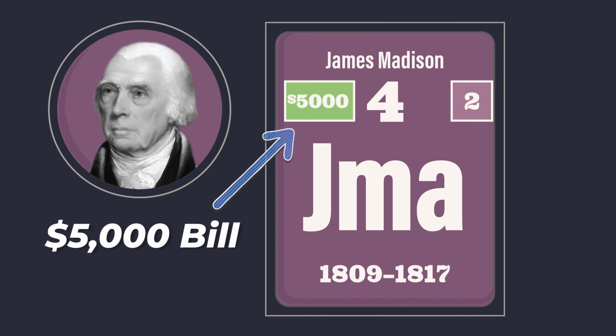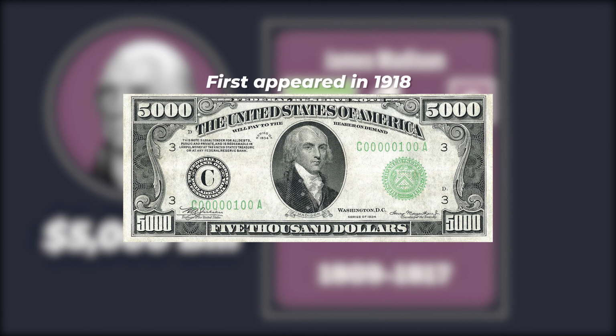Madison was also on a $5,000 bill. Now don't go looking for one of those in your wallet. He first appeared on the $5,000 bill in the year 1918. The bill was last printed in 1934.